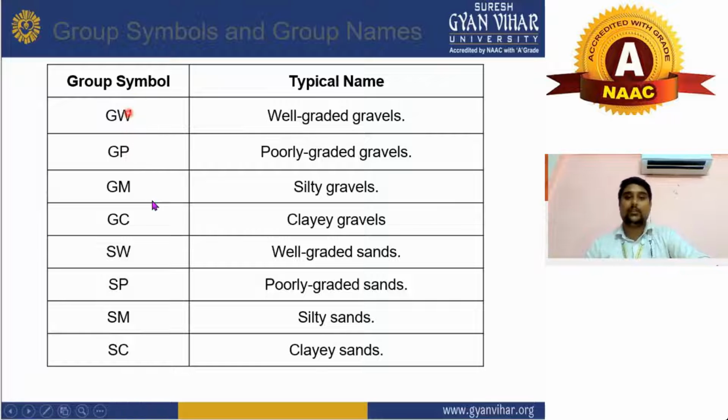Now we will also see the group symbol and typical name in this slide. GW is called well graded gravel, and GP is called poorly graded gravel. GM is called silty gravel. GC is called clayey gravel, and SW is called well graded sand. SP is called poorly graded sand. SM is called silty sand, and SC is called clayey sand. These are the symbols which you need to know because in exams many questions will come on these symbols, and you also need to identify the meaning of the symbol in your question.